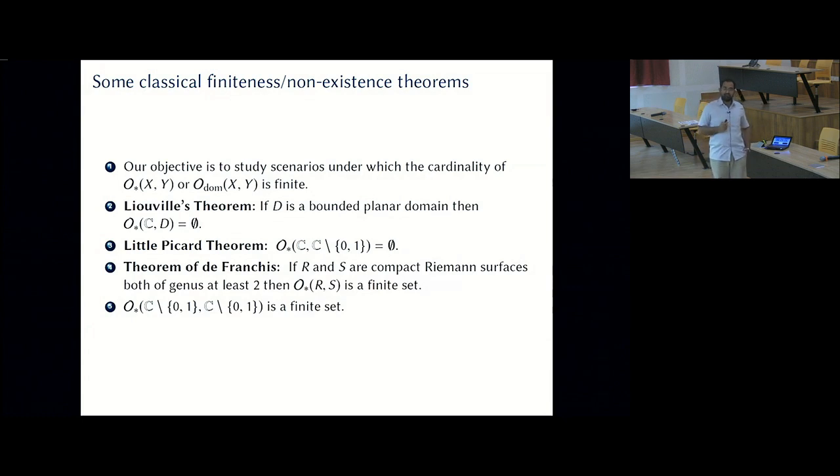Then going to Riemann surfaces, we have this classical theorem of de Franchis, which says that if R and S are compact Riemann surfaces, both having genus at least 2, then the space of non-constant holomorphic mappings from R into S is finite. Another example, which is a nice exercise to work out, is that the set of non-constant mappings from C minus {0, 1} to itself is also a finite set. So these are some classical results where you have finiteness.